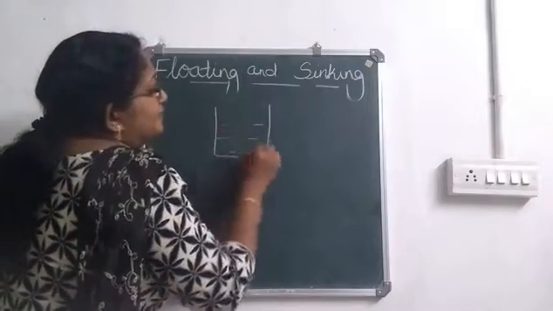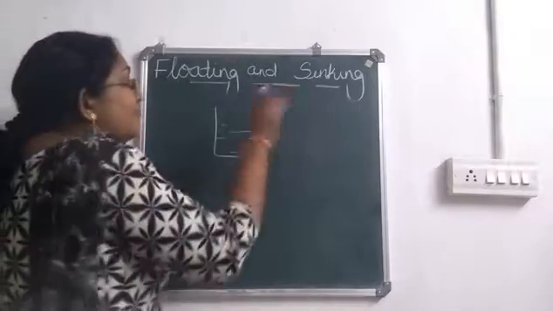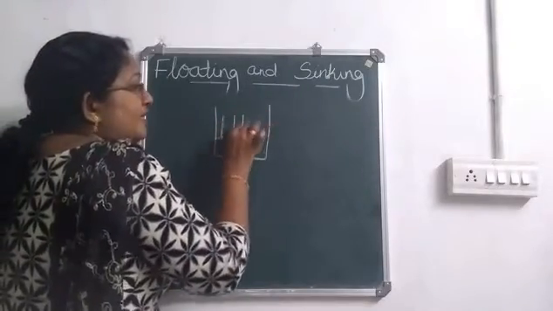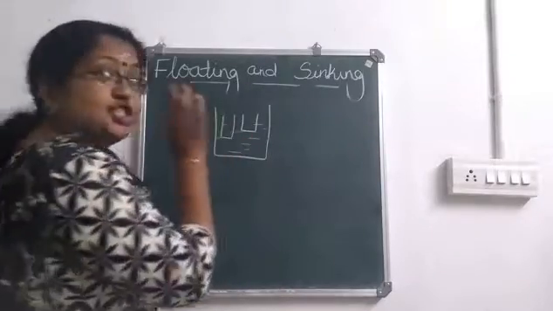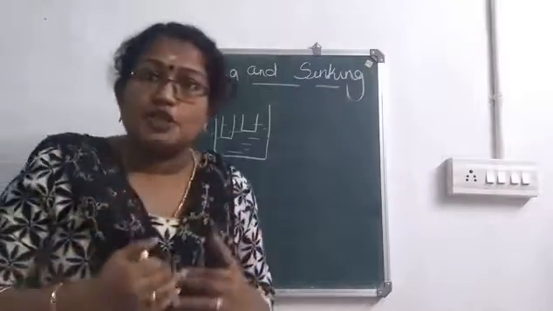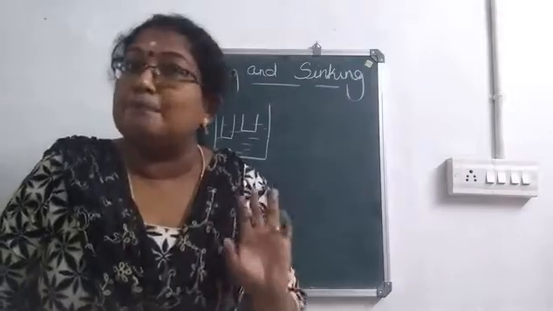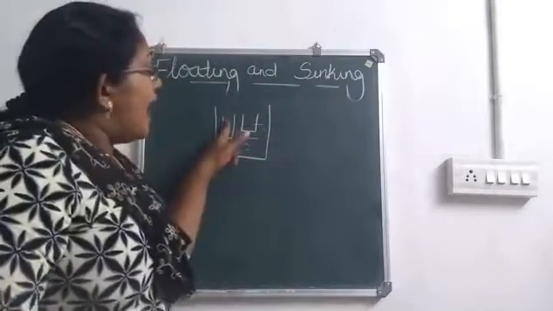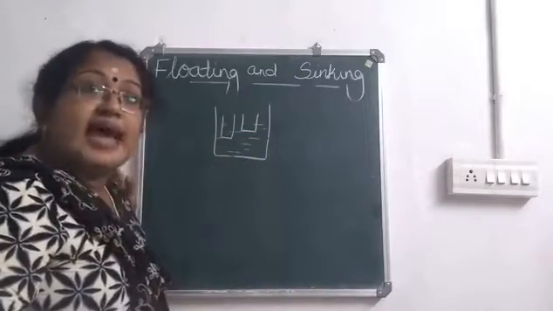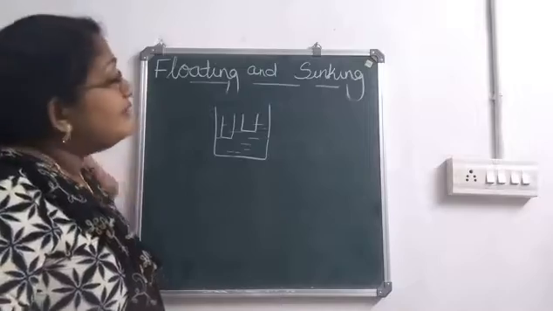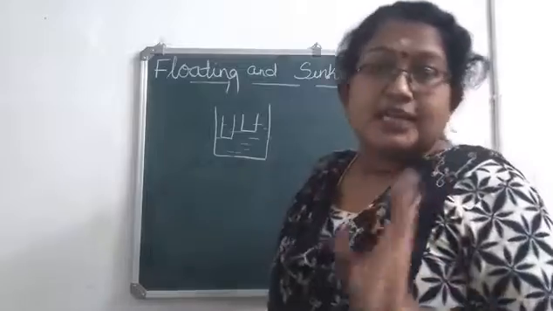Here I have the beaker. If an object is immersed in it, it can float in any way. Submerged part means the part of the solid which is under the water surface. How much portion of the object is under water depends on the difference in the densities of the solid as well as the liquid.